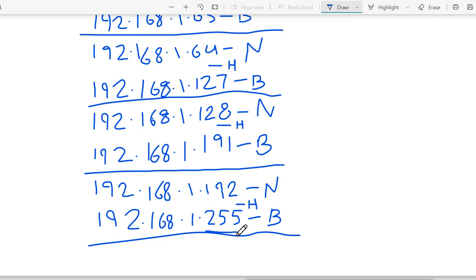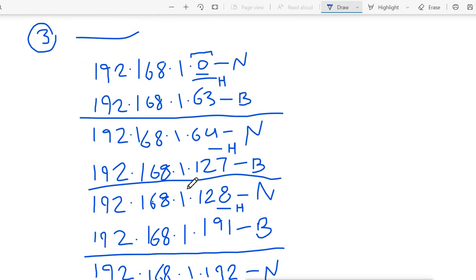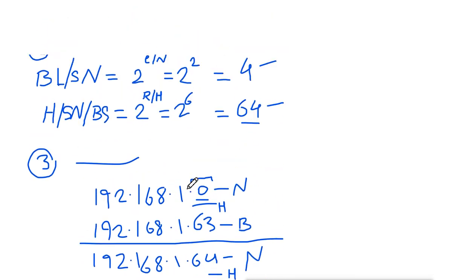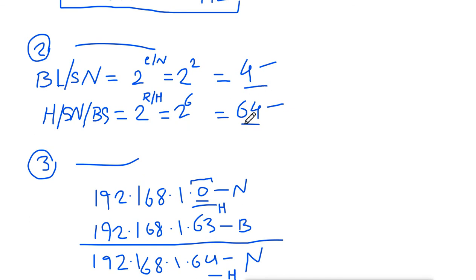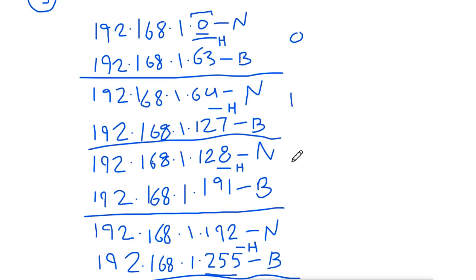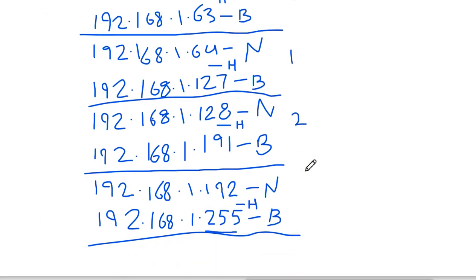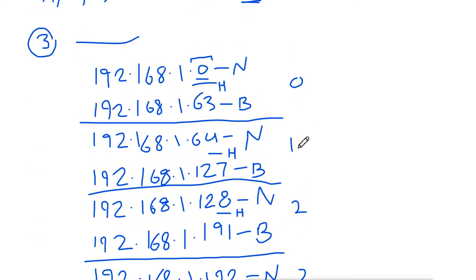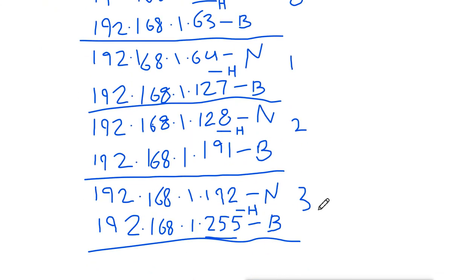If we go to the next address, it will change the network, and it will not be the same network. So the same network we have divided into 4 blocks here. The 4 blocks, each block has the block size of 64, and these are the 4 blocks. This is subnet 0, subnet 1, subnet 2, subnet 3, and in total we have 4 subnets.